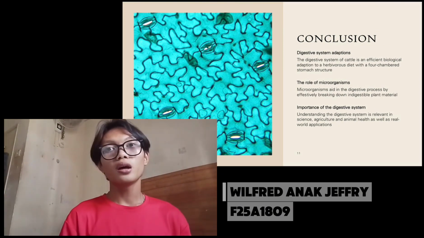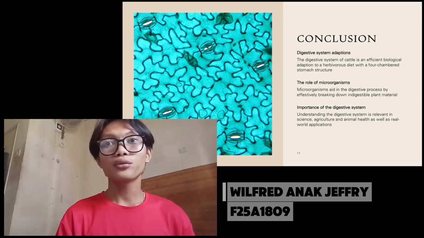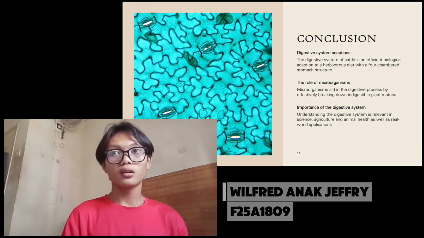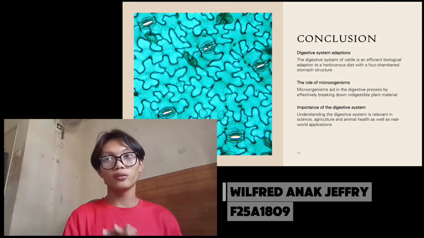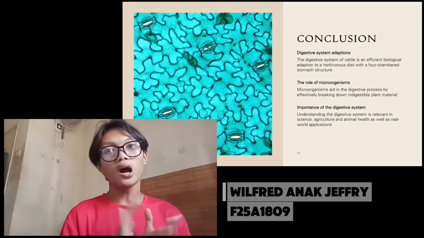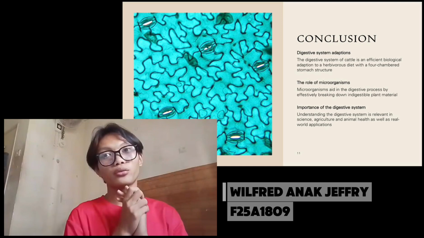And then a four-chambered stomach. Unlike humans or other animals, this special structure allows cows to process and digest tough plant materials step by step, turning them into useful nutrients and energy. This proves how well their body is adapted to their natural food source.